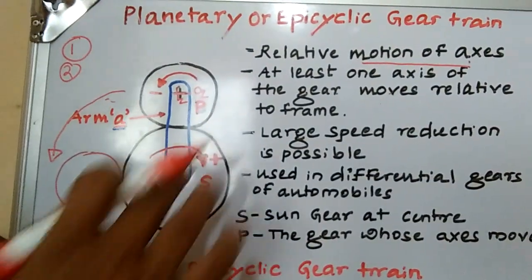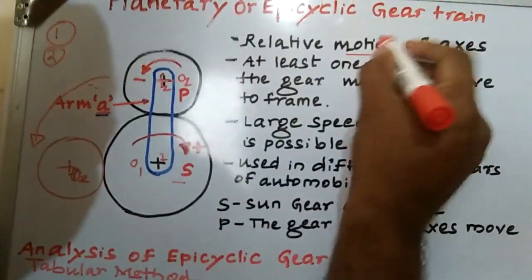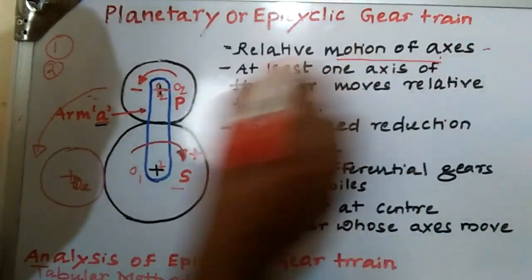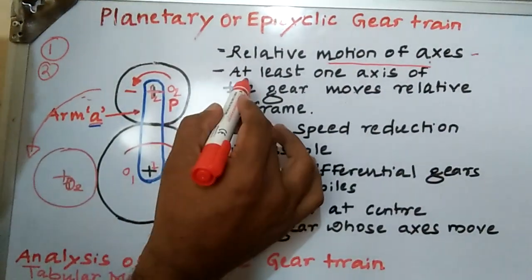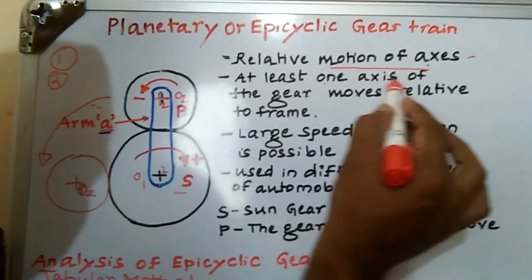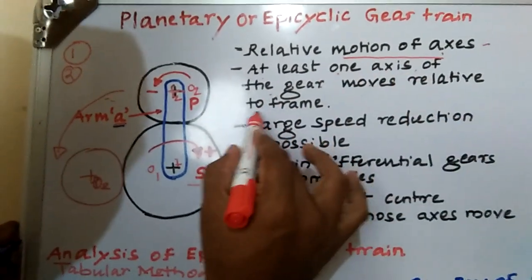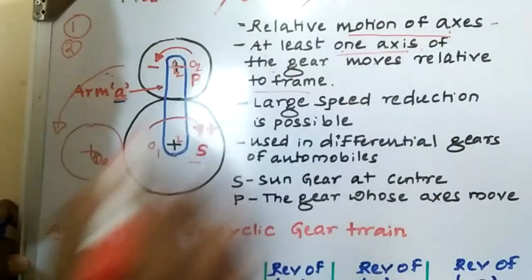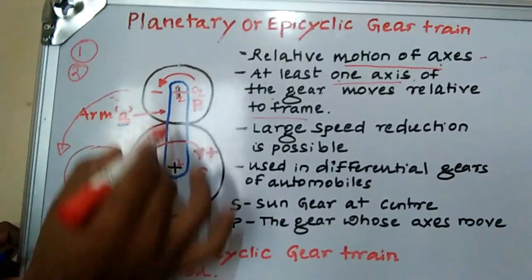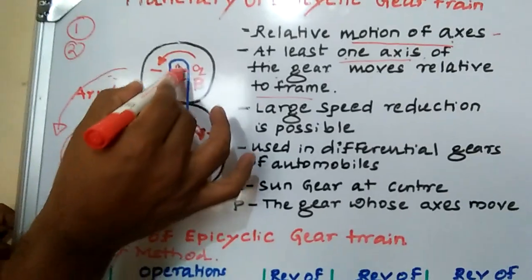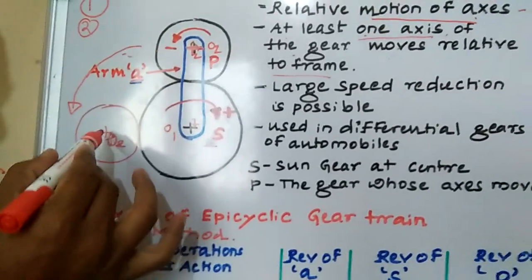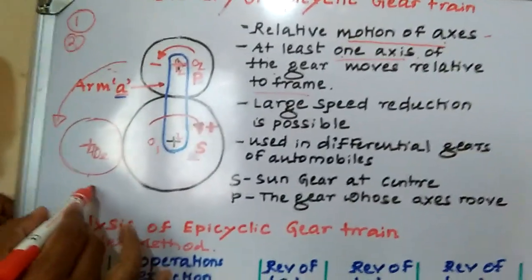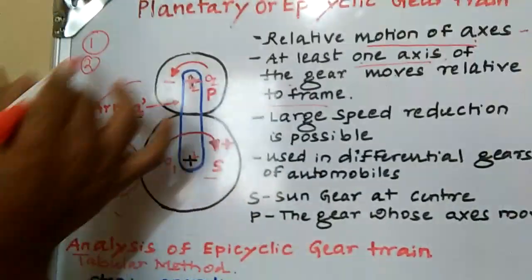Then what is the definition? The definition is relative motion of the axis. The axis is not fixed. At least one of the axes of the gears moves relative to the frame. So at least one axis has to move. Whatever is moving, the axis is not fixed; sometimes it comes here, and sometimes it revolves also.